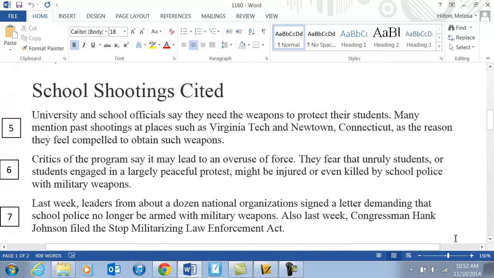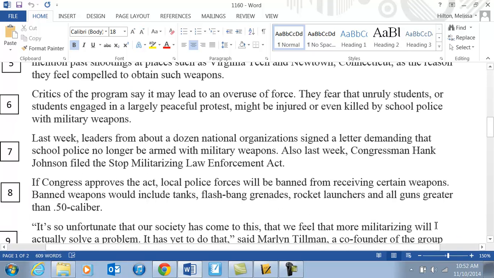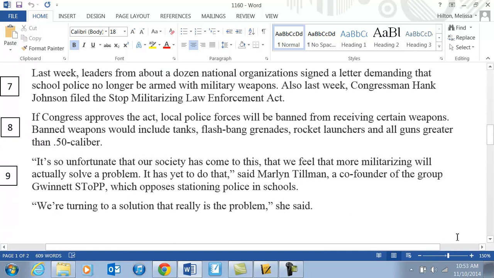Paragraph 5. Find and highlight what schools and universities have said they need. Paragraph 6. Find and highlight what critics of the program fear.